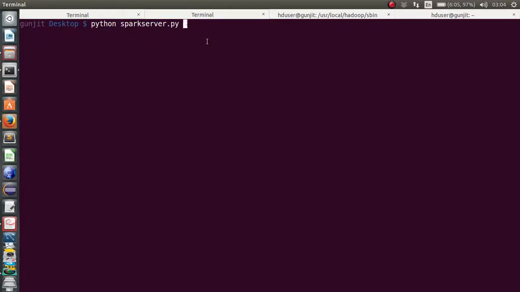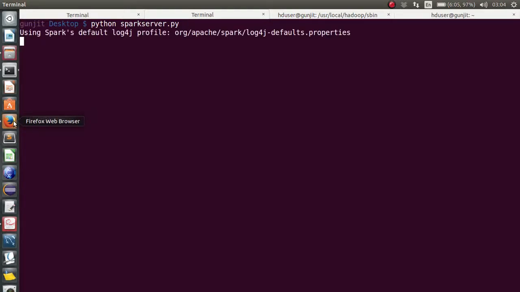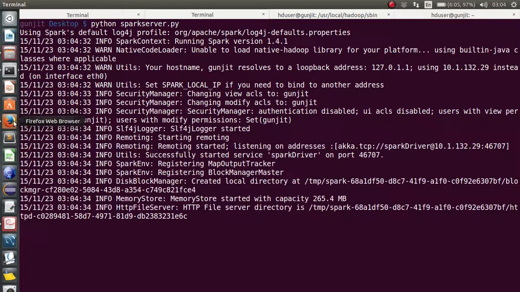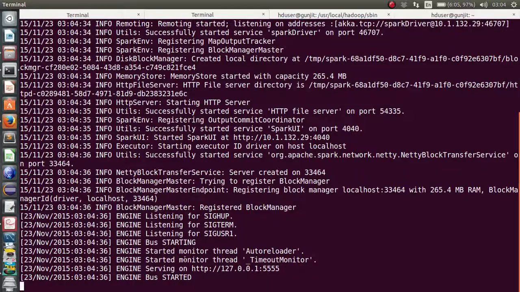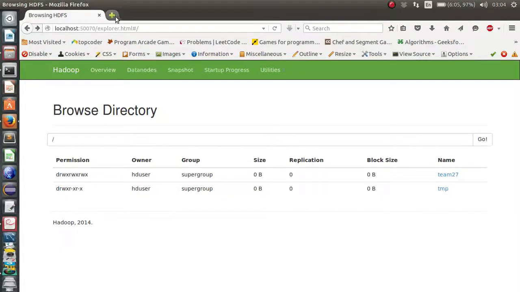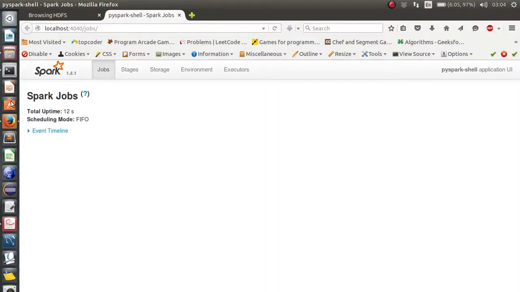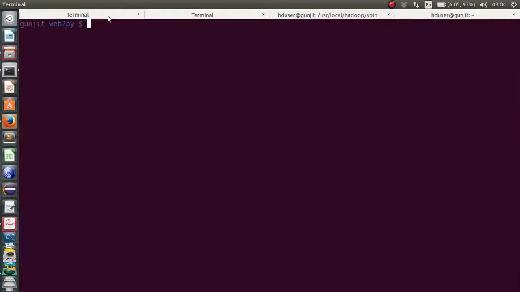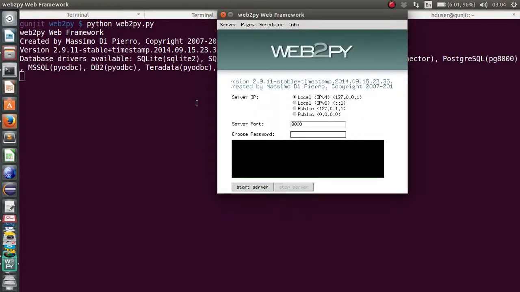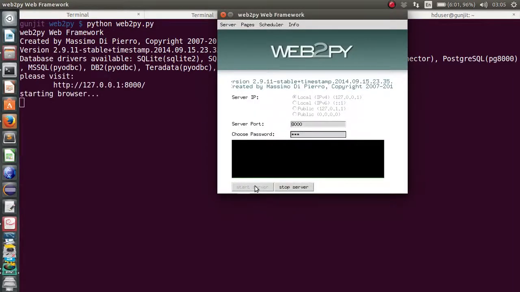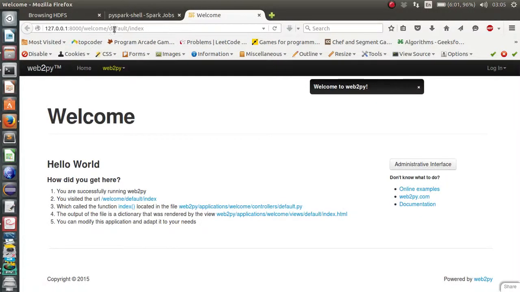Now we will run our Spark server. The Spark server generally listens on port 4040. We can also check it through the browser. So let's wait for some time. Now the engine has started, so we can check it out. Yeah, it's running. Now we host our website.